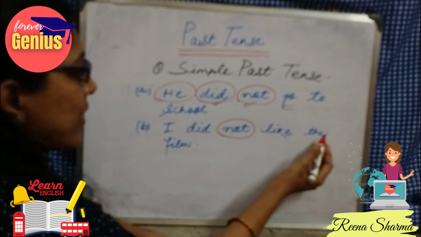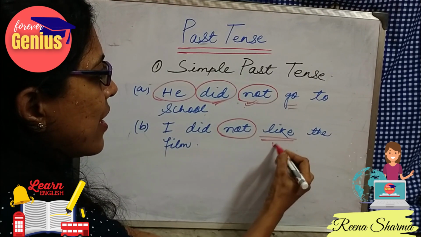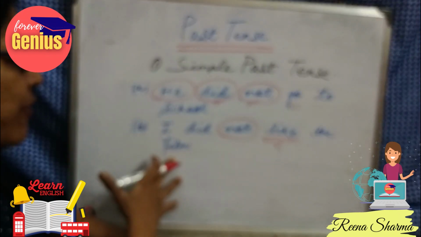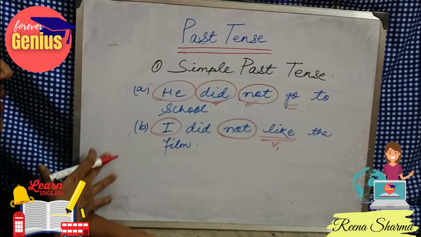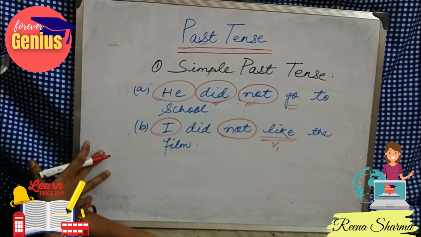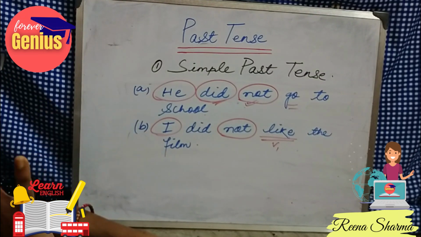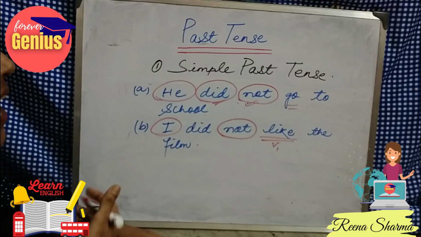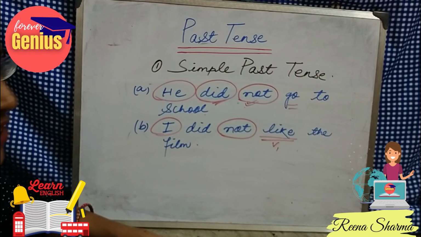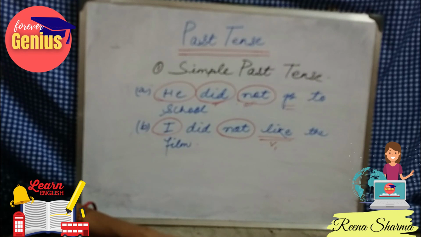I did not like the film. So like is the first form of the verb, film is the object, and I is the first person in the sentence. So this is the simple format. If we just remember the format, we can see the sentence and identify whether it will be the first form of verb, second form, or third form.